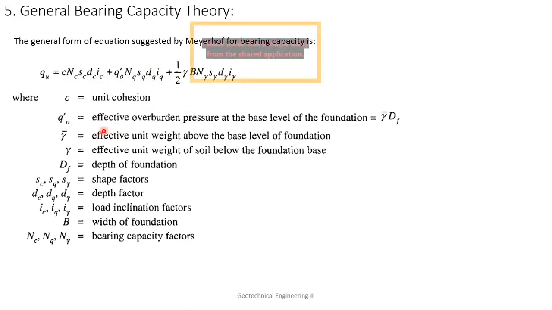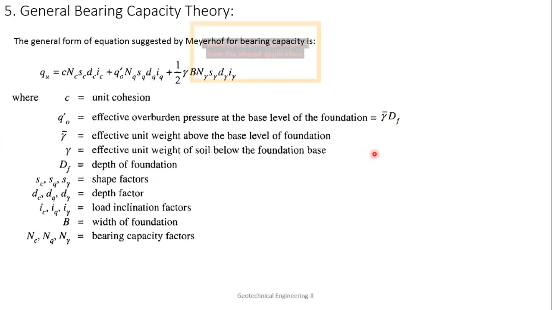q0 dash is the unit effective overburden pressure at the base level of the foundation. So whatever the overburden pressure is there, q0, that is gamma into Df. Gamma bar is the effective unit weight above the base level of the foundation, and gamma is the effective unit weight of soil below the base of the foundation. I hope you understand: the effective unit weight of the soil above the base level of the foundation is given as gamma bar, and the effective unit weight of the soil below the foundation level is given as gamma.